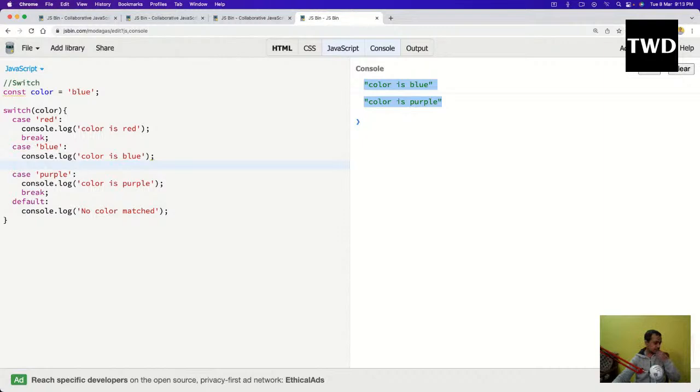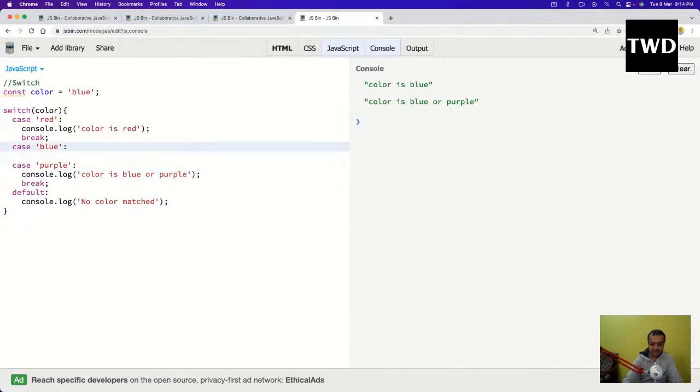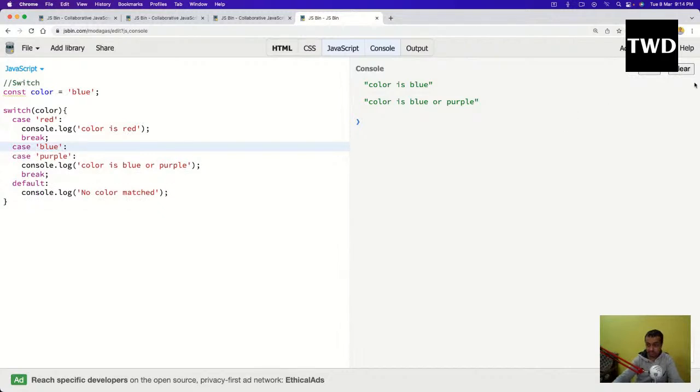Sometimes intentionally also we don't give this break, so we can take 3-4 things and handle them together like this. Maybe I want to say the color is blue or purple. Okay, and the color is blue this time. If it is like this, generally we do it like this. This is a bit complicated, but yes, we can do it like this also. That is one of the ways.